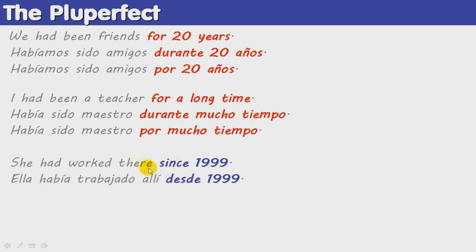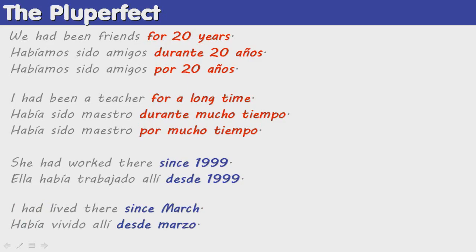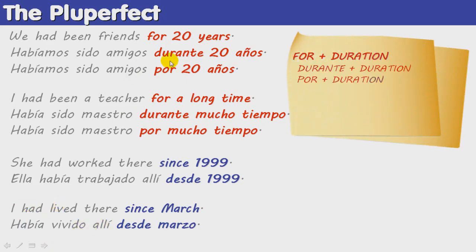In this case, we can see that when we have since plus the date or the year or the month, we use desde. That's the translation we use. Another example, I had lived there since March. Había vivido allí desde marzo. So, the cheat sheet: for plus duration is translated as durante plus duration or por plus duration. Since plus a date, a year, a month is translated as desde plus that date.